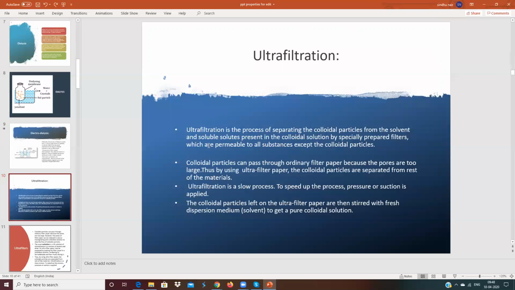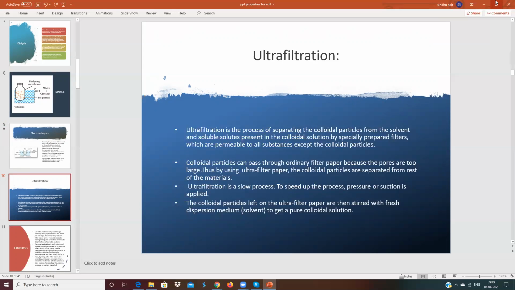Now the process is called ultrafiltration. Filtration, you know what it is. We use filter paper. Ordinary filter paper cannot be used for filtering colloidal particles, because it has a big pore size. The filter paper which you use in the lab for salt analysis and all cannot be used for filtration of colloids because its pore size is big.